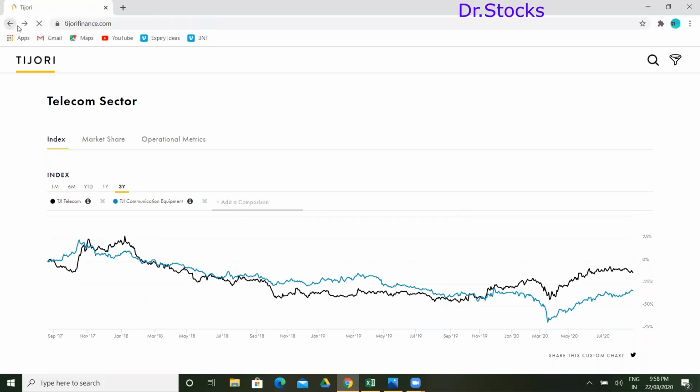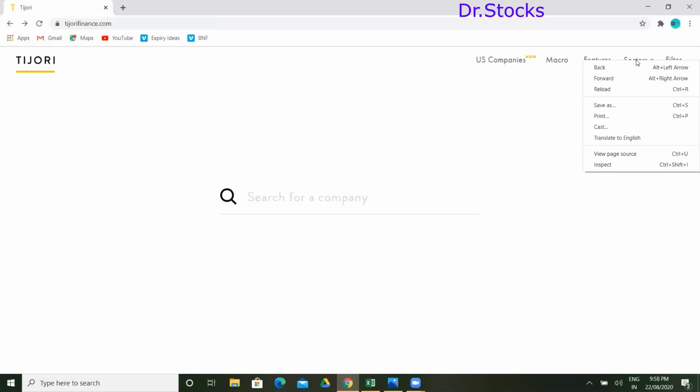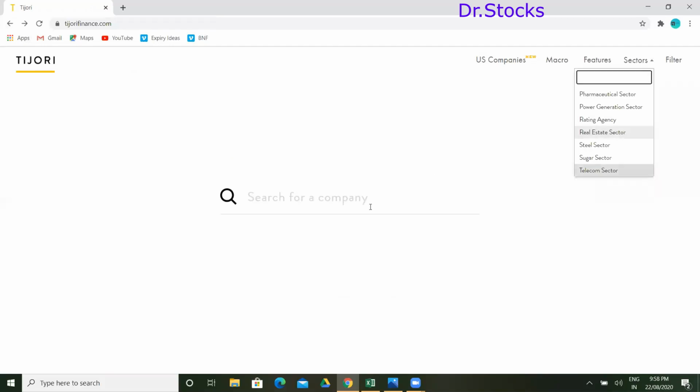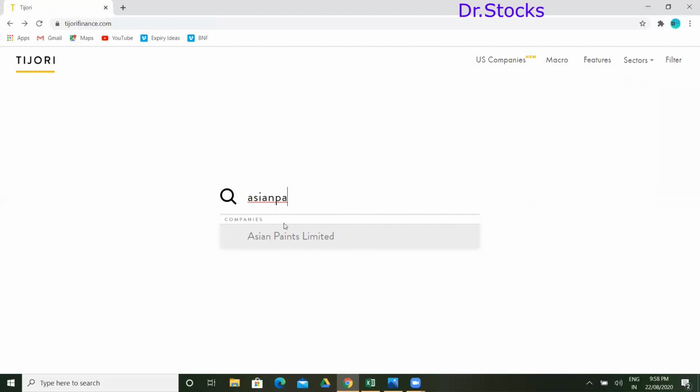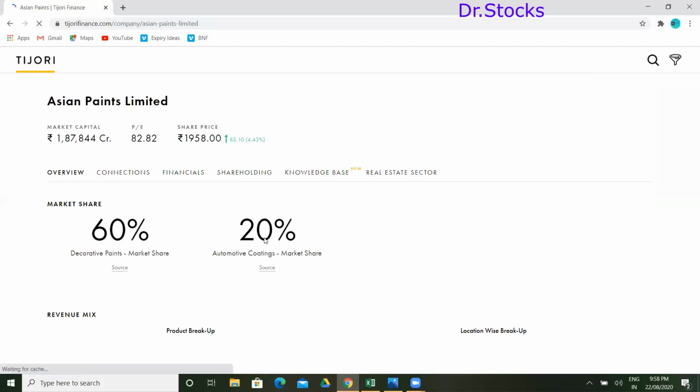If the particular sector you are looking for is not available, what you can do is type that particular stock over here. For example, Asian Paints. There is no paint sector available, so I'm going for Asian Paints here. You can see the Asian Paints market share.